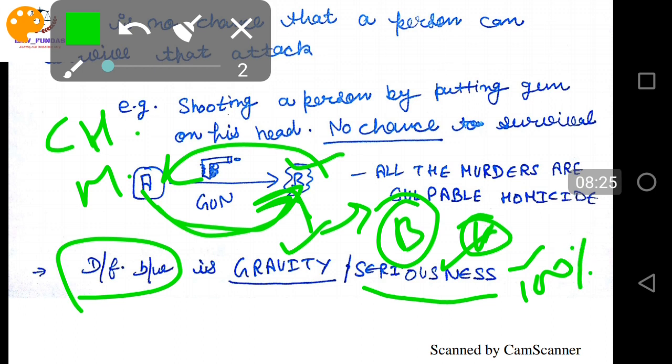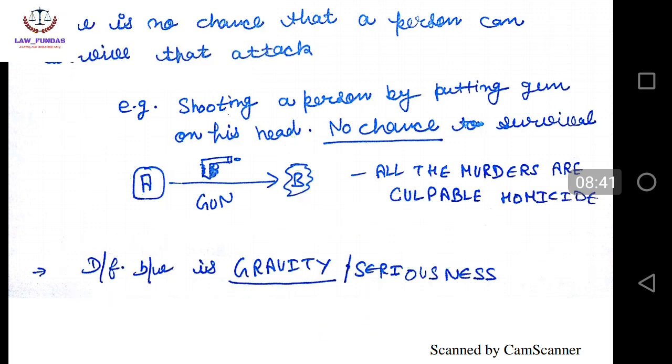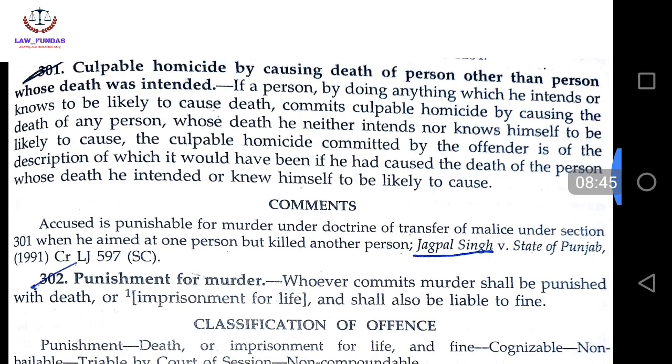If A attacks B with a baseball bat or any rod, there is a 99% chance that B will die, but 1% chance is left that B may not die. So this is the basic difference between murder and culpable homicide.